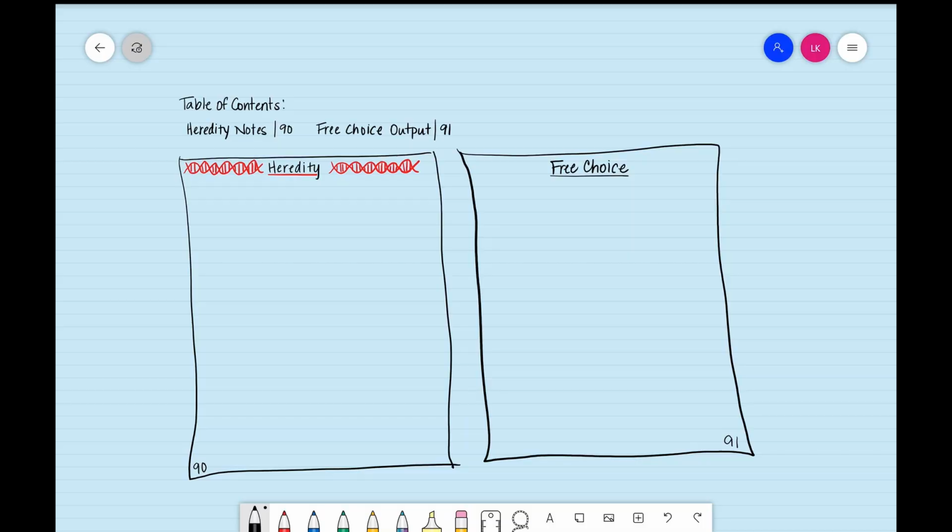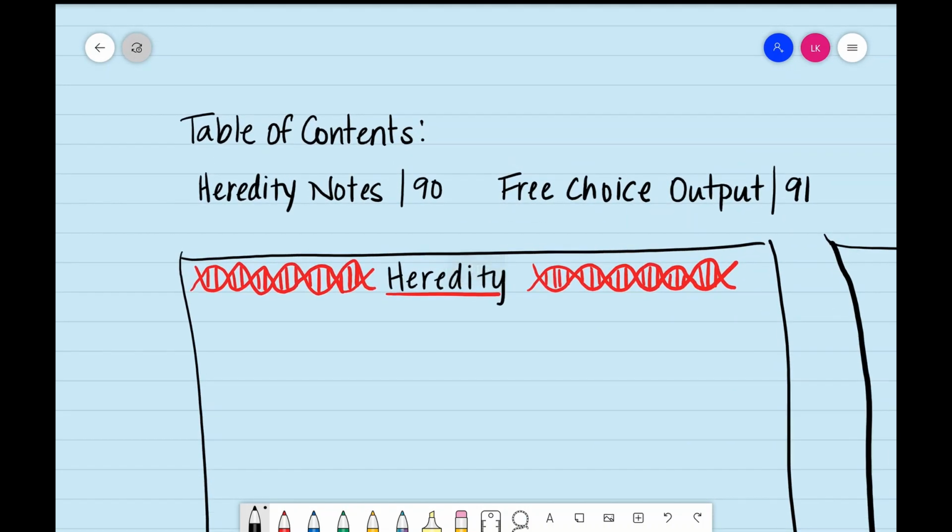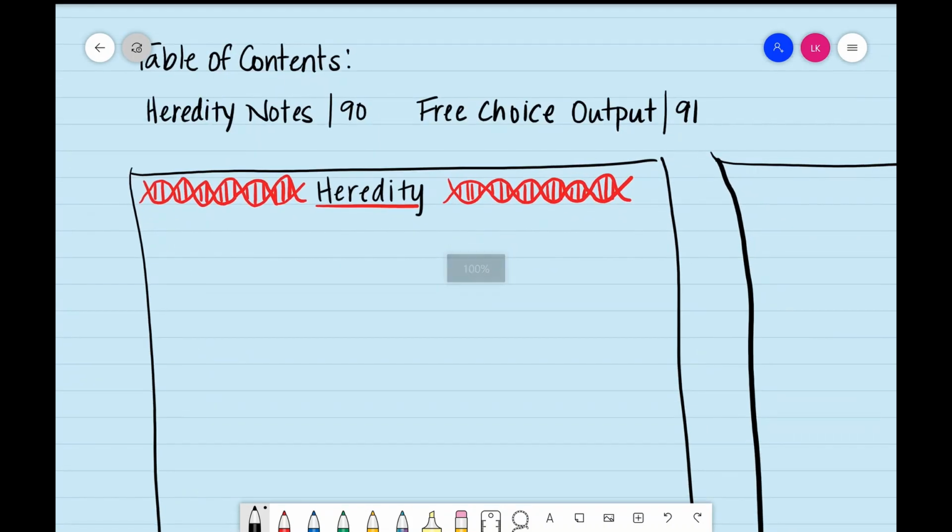Hello, class. First things first, let's go ahead and set up your notebook. You are going to have a table of contents written out so that Heredity Notes are on page 90 and free choice output is on page 91. If your numbers are different from mine, please adjust accordingly.